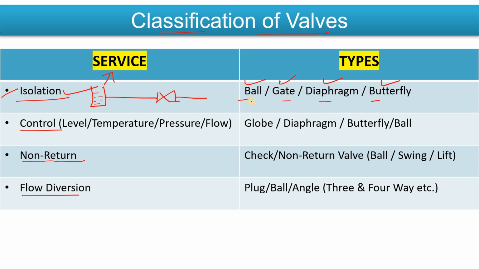Let's suppose if I talk about the ball valve, you will see that the ball valve is a quarter turn valve, right? So to turn on or off the ball valve is very easy. With respect to the gate valve, closing the ball valve is very easy because it is a quarter turn valve. So we can simply use that valve for the isolation purpose. Same, the butterfly valve we use for the isolation purpose in the cooling water line. Why? Because there, let's suppose, a high delta P is not required, a moderate delta P is okay with us, right?